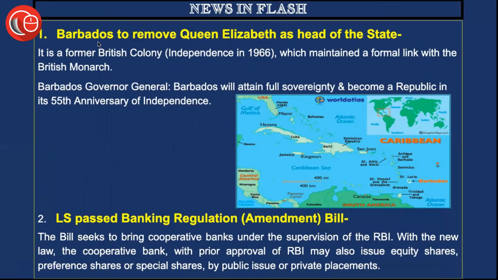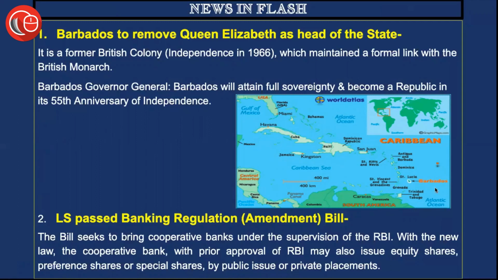Firstly, Barbados to remove Queen Elizabeth as head of the state. As we know, the United Kingdom had a lot of colonies, and till date many of them, not in the correct sense colonies of the United Kingdom, but in a way, consider Queen Elizabeth to be head of the state. But now, breaking that, a former British colony, which became independent in 1966 but maintained a formal link with the British monarch, Barbados Governor General said that Barbados will attain full sovereignty and become a republic on its 55th anniversary of independence.